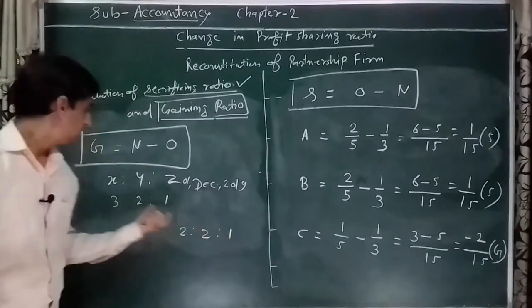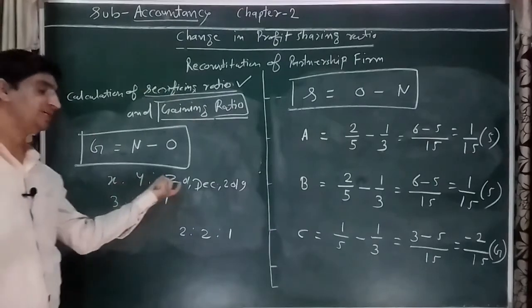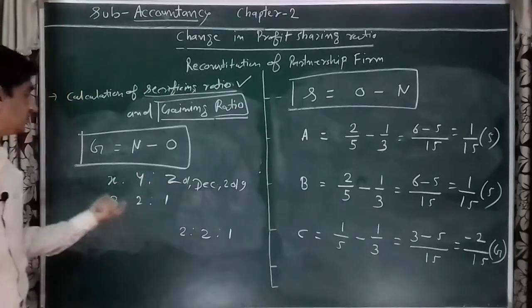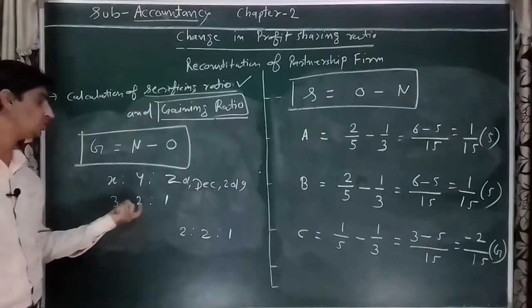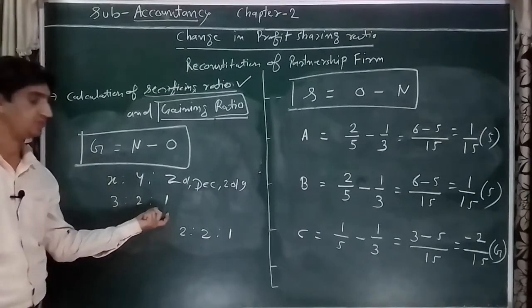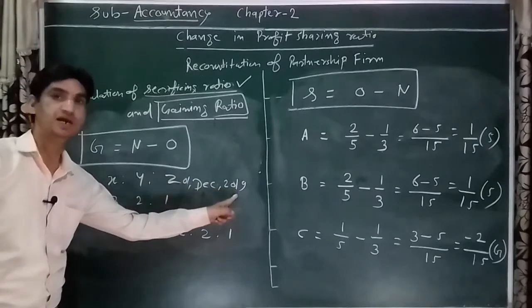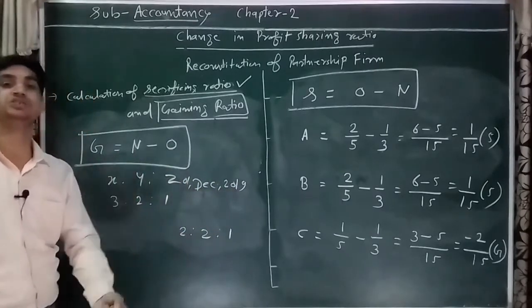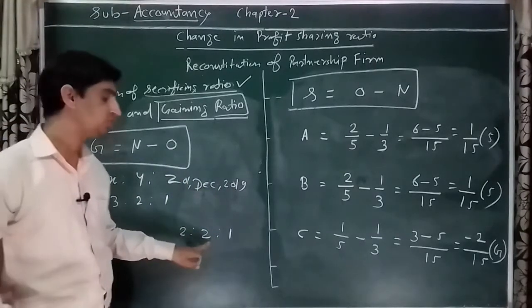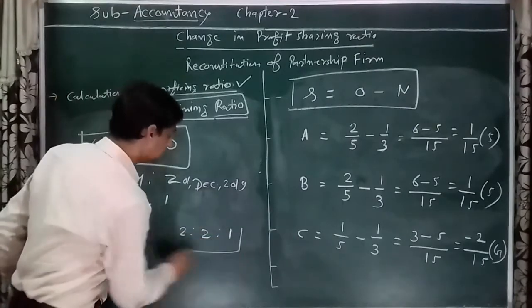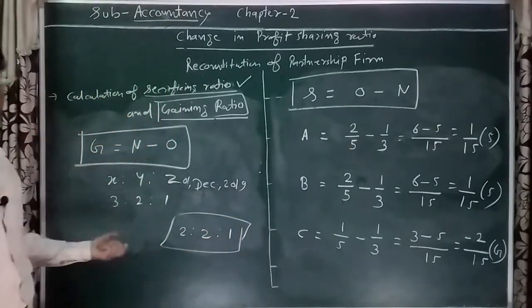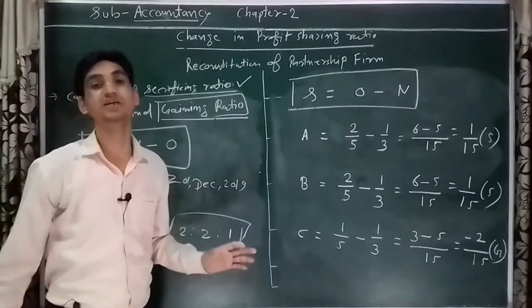From 1st December 2019, they decide to change their profit sharing ratio to 2:2:1. Their profit sharing ratio 3:2:1 is the old ratio, and the changed ratio is their new ratio. Calculate the gaining and sacrificing ratio.